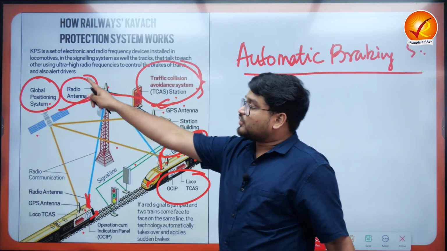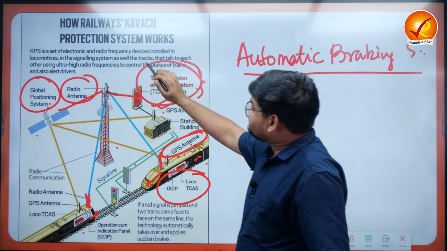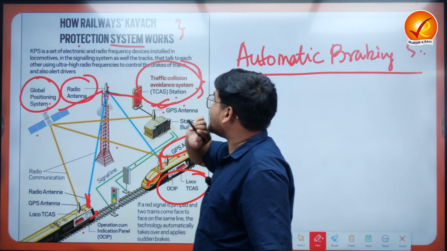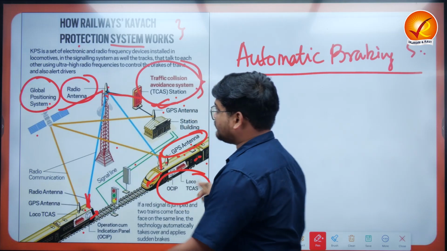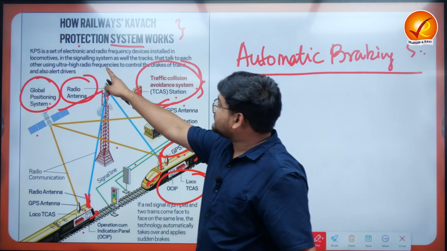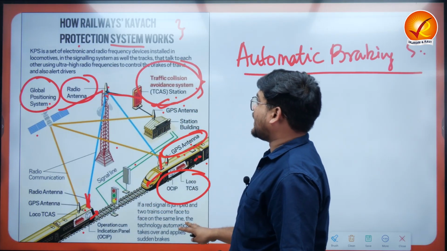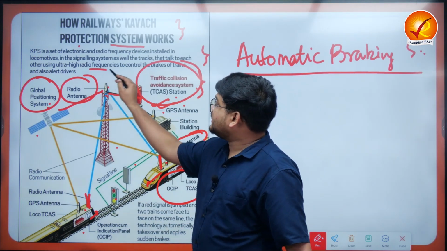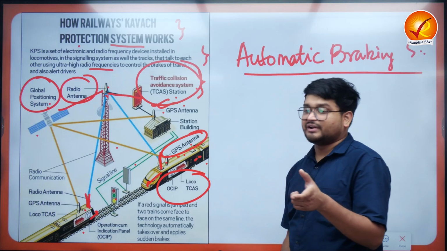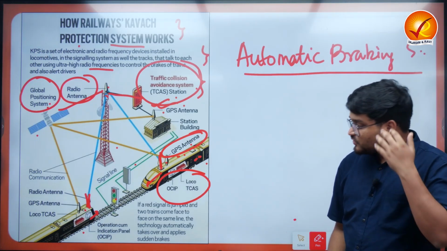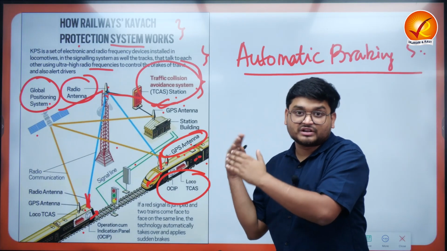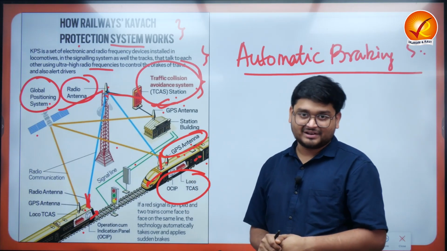So the KPS or Kavach protection system, which is the Indian Railway system, uses a set of electronic and radio frequency devices installed in the locomotive of the train, in the signaling system, as well as in the tracks, that talk to each other using ultra high radio frequencies to control the brakes of the train and also alert the drivers. So this is a comprehensive picture of how this Kavach is actually operating in real life.